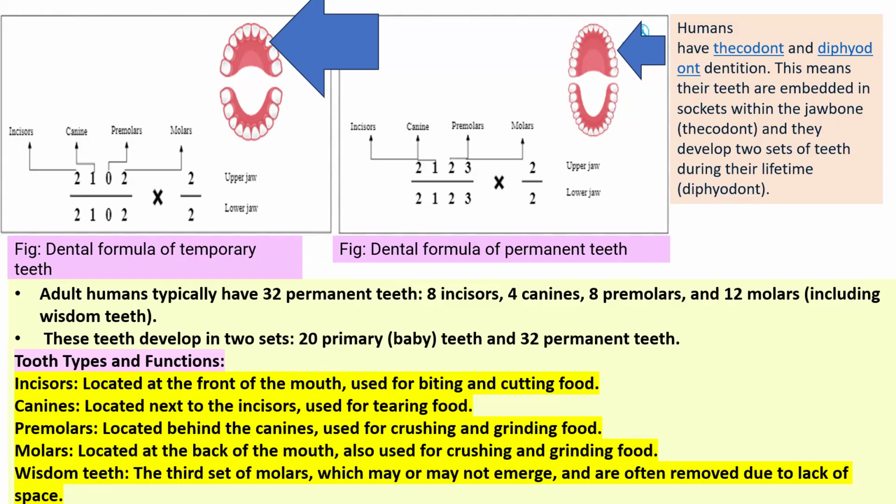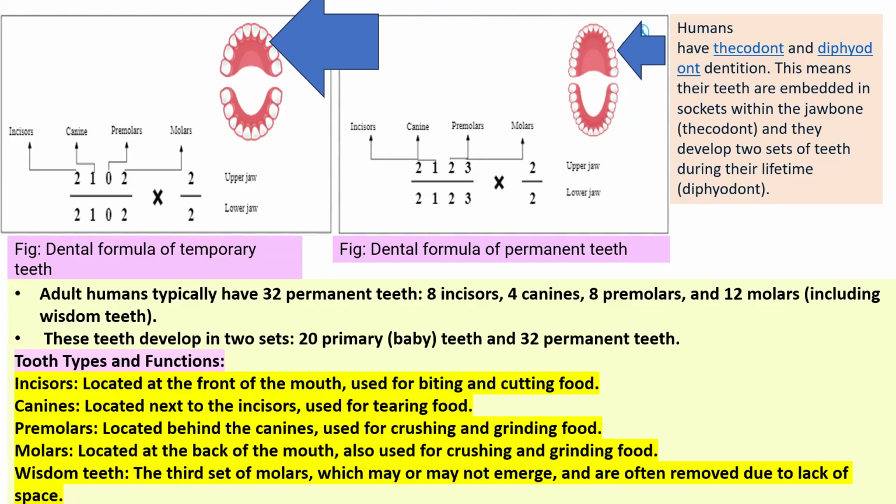Wisdom tooth is the third set of molars, which may or may not develop or emerge, or is often removed due to lack of space. So these are about the teeth and their function. So incisors are 2, canine 1, premolar 2, molars 3, in both upper and lower jaw.